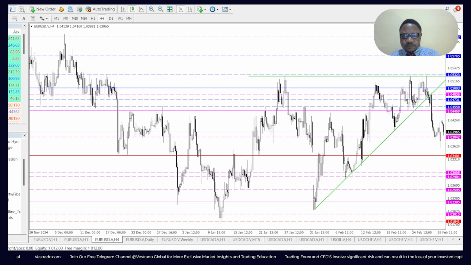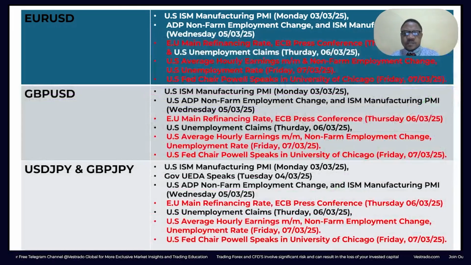Now, next, we're looking at the GBP USD. What do we have? The fundamentals on GBP USD are about the same as that for the Euro USD. Whatever will affect the Euro USD this week will most likely affect the GBP USD, such as the US ISM manufacturing PMI on Monday, which we expect today. On Wednesday, US ADP non-farm employment change and ISM manufacturing PMI, the EU main refinancing rate and ECB press conference.